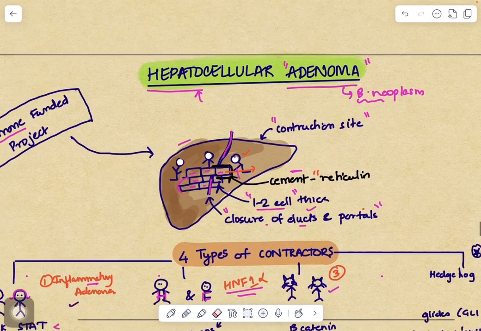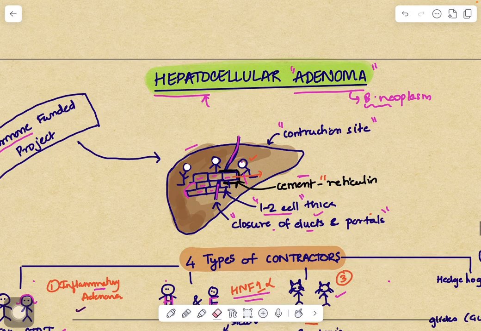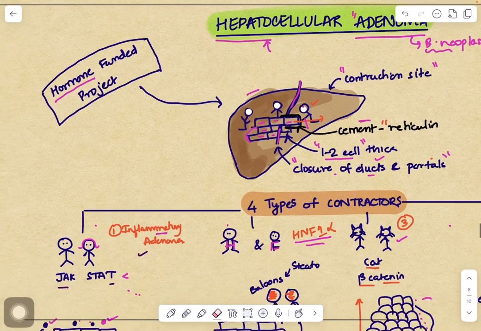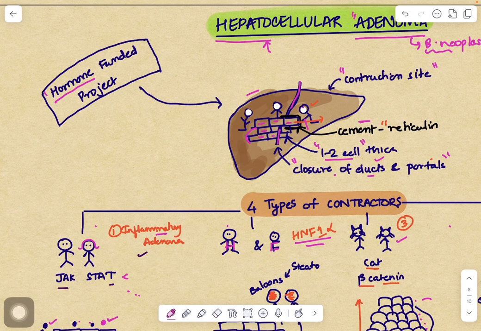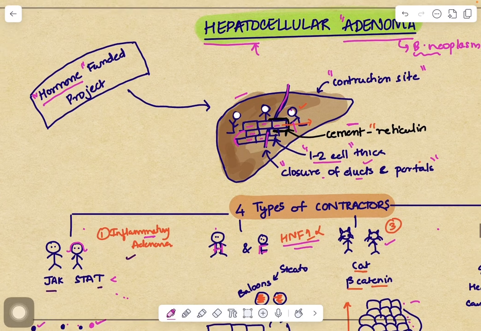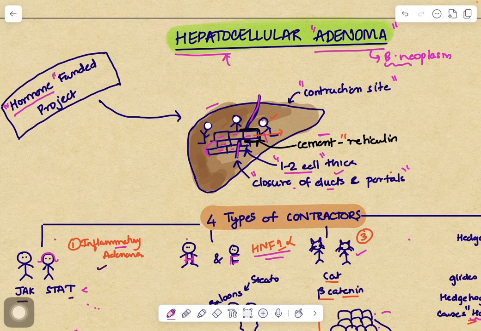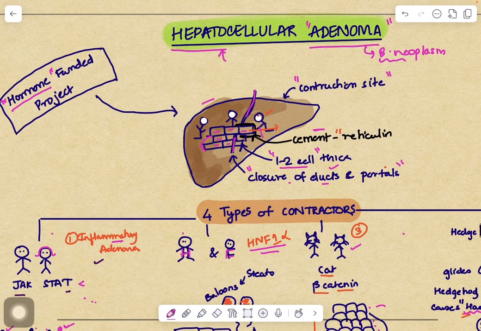Now, who is funding this project? This construction project is being funded by the hormone company. Why the hormone company? When I tell you about the theory, we'll decode everything. But for right now, just remember the story. There is a construction happening funded by the hormone company. And who all are into this project?